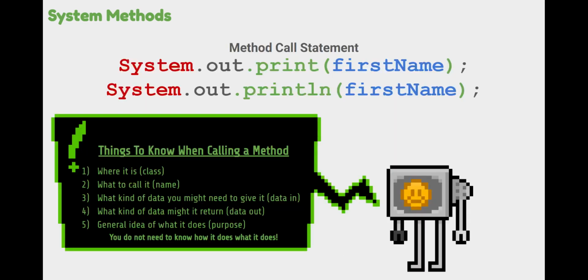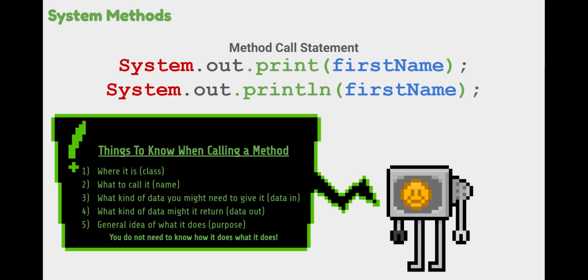So when we are calling methods, there are really some things that we need to know. We need to know where that method is. What class is it in? And so we are calling system methods that belong in the system class. We also need to know what it's called, the name of it. We're using two different methods, the print method and the println method.